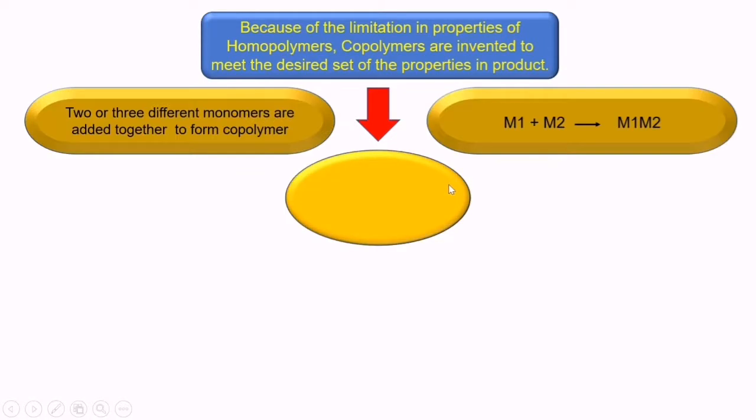So, copolymers consisting of more than two monomers, for example high impact polystyrene. In high impact polystyrene, the original polystyrene properties get altered because of the copolymerization of polystyrene with butadiene rubber molecules. The butadiene is added into the polystyrene to increase its impact strength.